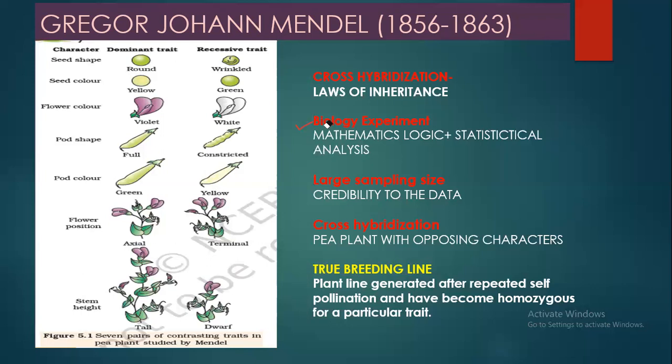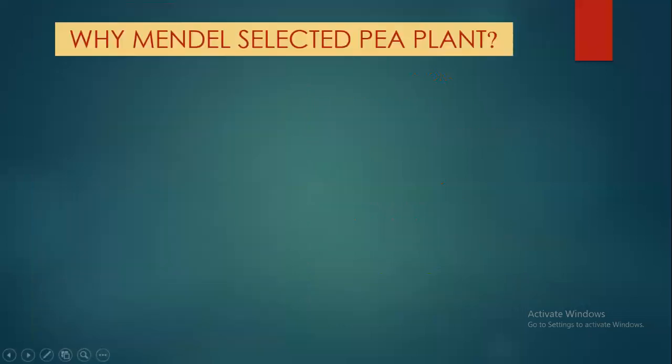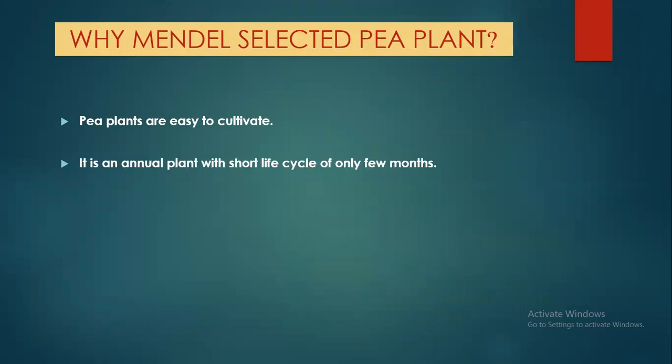Okay, now the question is, why exactly he selected the pea plant. So first one, the pea plants were easy to cultivate, they were easy to grow. They were an annual plant with a very short life cycle of only a few months.